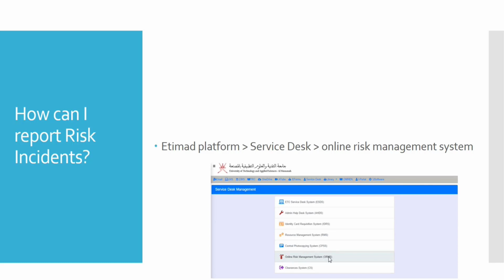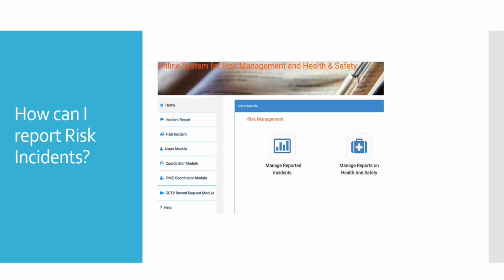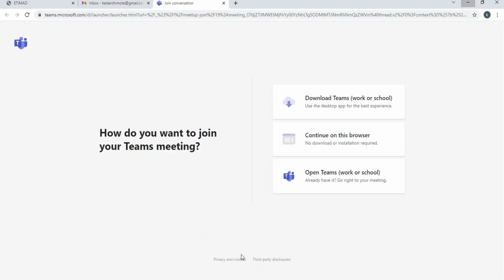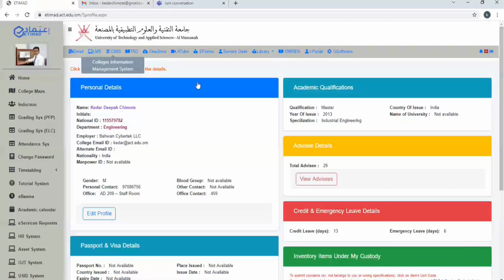I will show you a live demo also. Once I finish with these slides, I will show you how to report a risk incident. So you have to use the Etimad platform, go to service desk, and in the online risk management system, you can report your risk incident. Okay, better I will just go with this one only. So this is our Etimad platform.